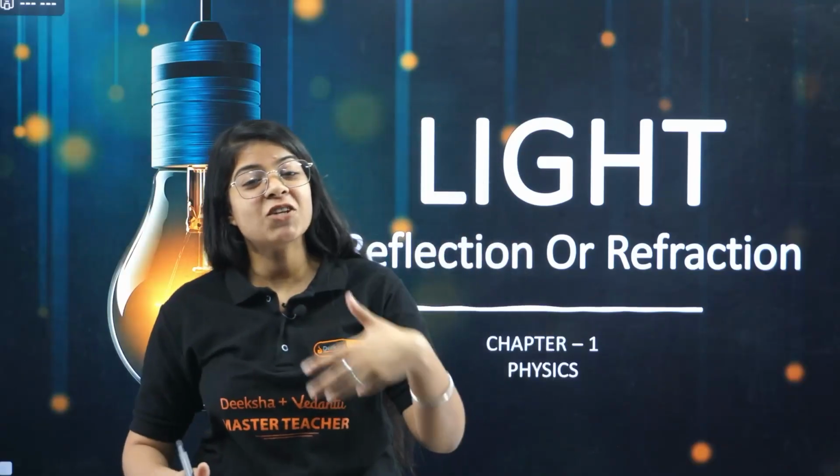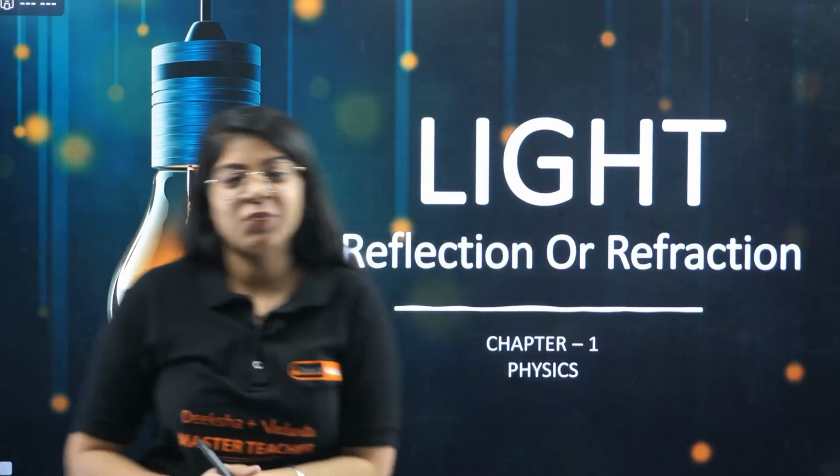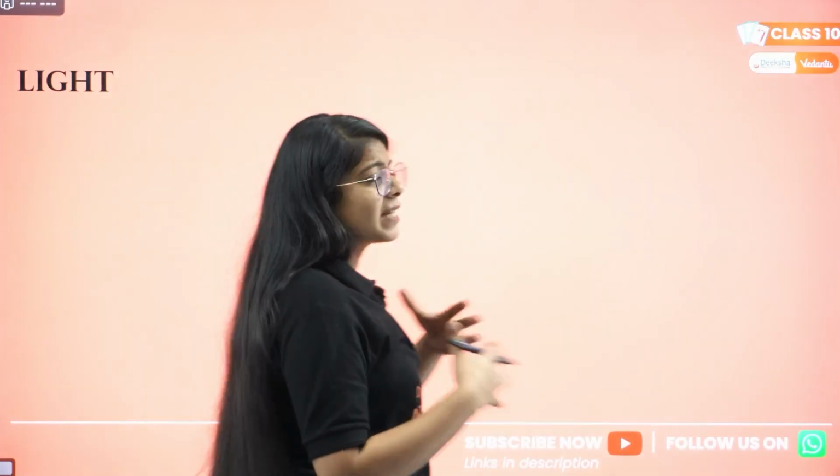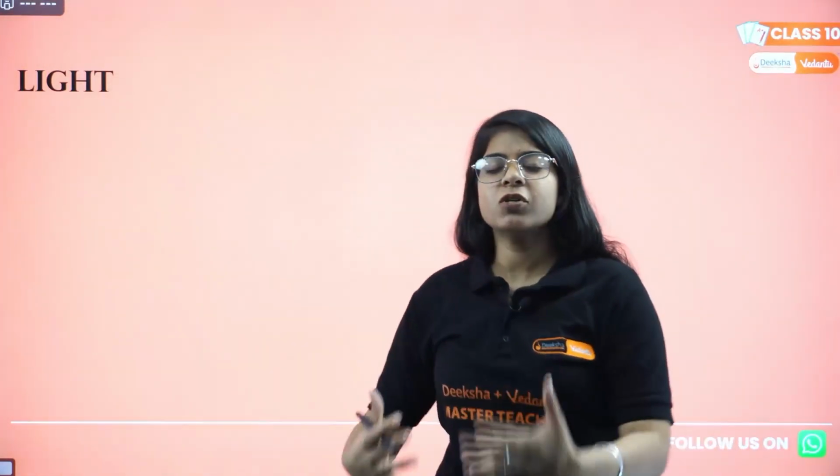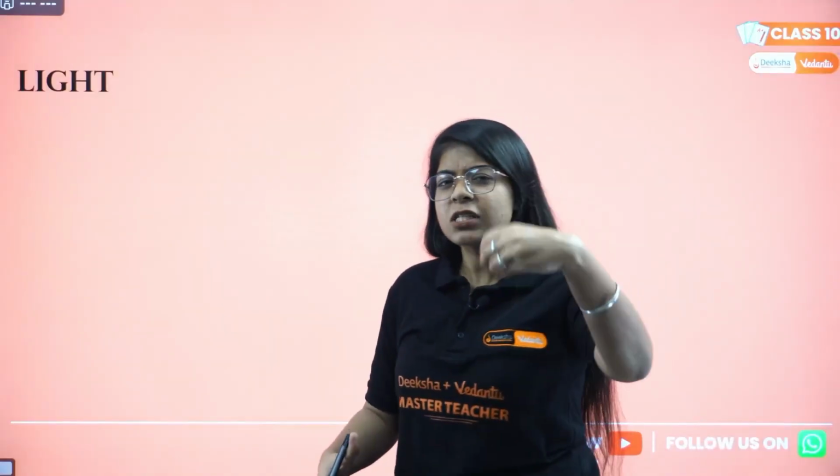Okay, so let us start with the very basic, very first chapter of your class 10th physics for the session 2027, the chapter light. We are going to study about reflection and refraction in this chapter. Okay, so let's start with what exactly light is. Let me tell you. When you close your eyes, what do you see? You see nothing, you see something black, right? That is the absence of light.